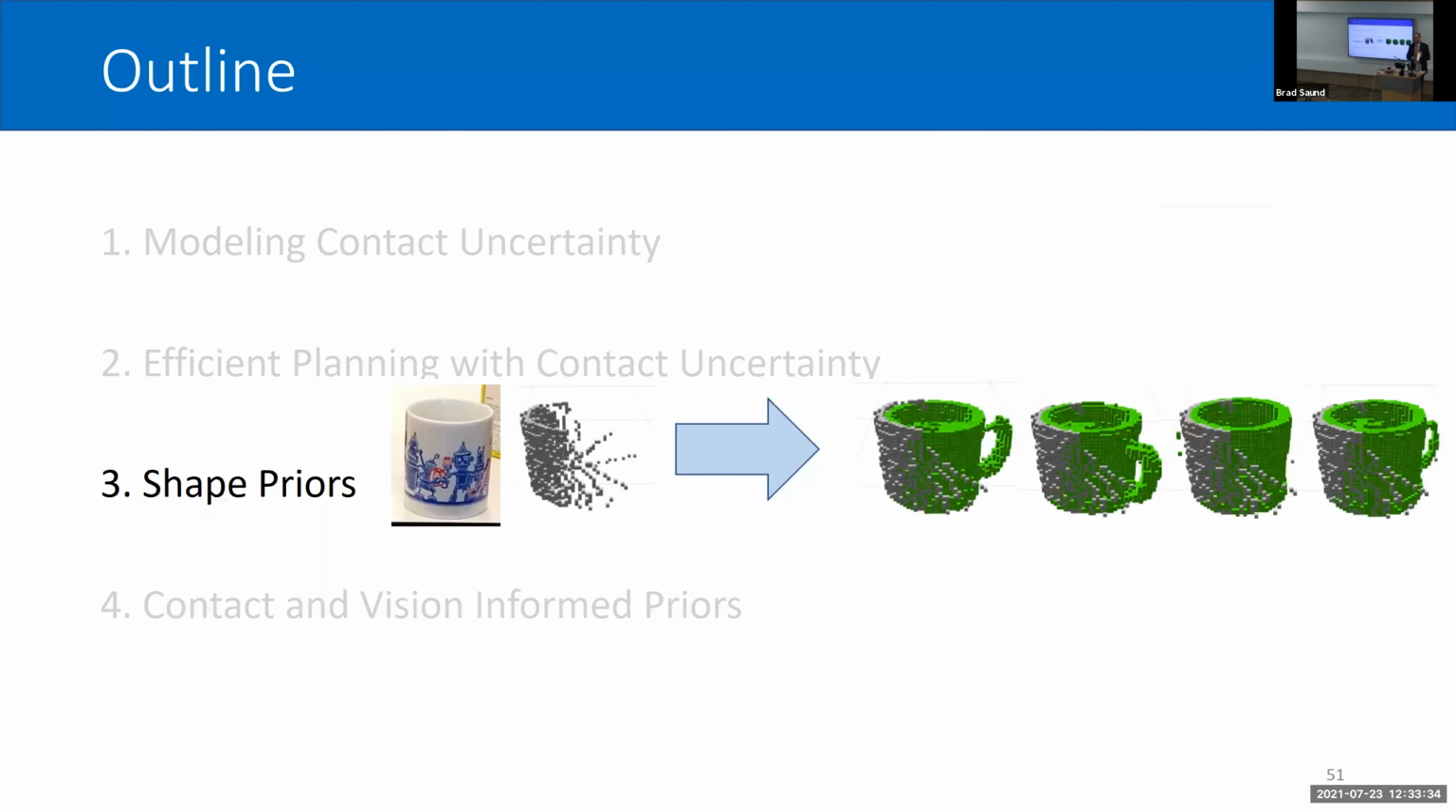The remainder of the talk is going to be focused on shape priors. At first, I'm going to look at shape priors just from vision, and then I'm going to bring the contact information along with the vision in order to create good estimates of the types of objects that we might see in this world.